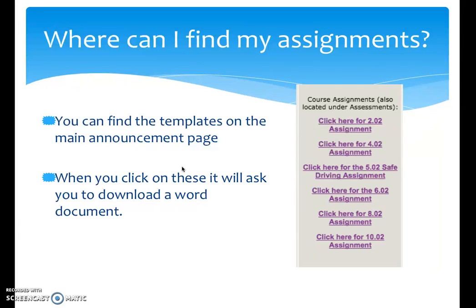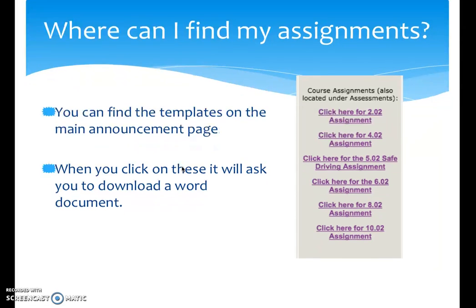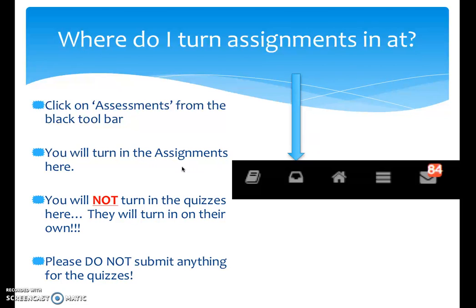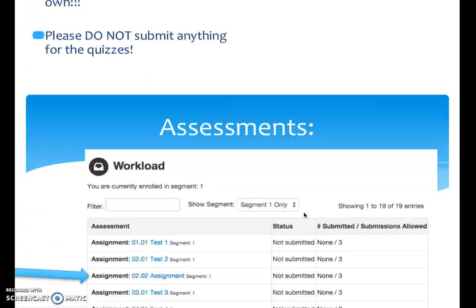Once again, you can find them on the main announcement page. When you click on them, it'll ask you to download a Word document. Just make sure you save that onto your zip drive so that you always have access to that. So you are going to turn in those written assignments under the assessment tool, this little inbox right here. You are not going to submit the quizzes. They will turn in on their own. You only need to submit the written assignments. Please do not submit anything for the quizzes.